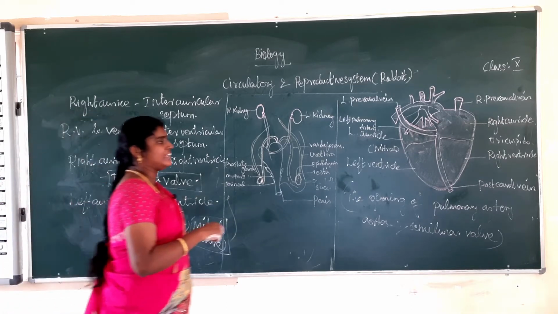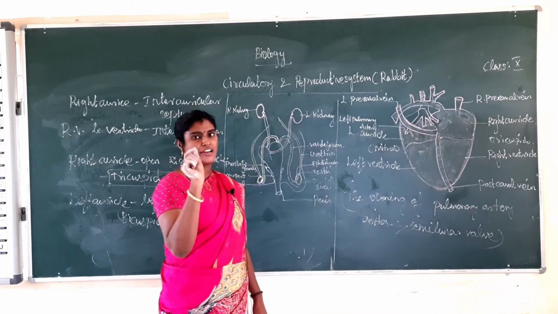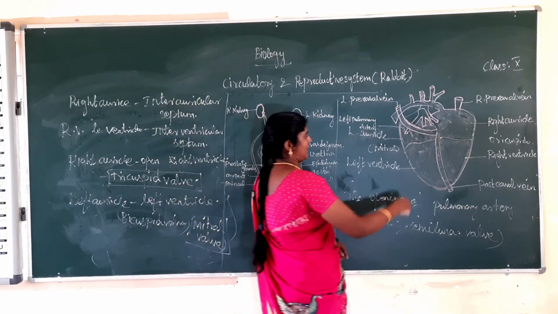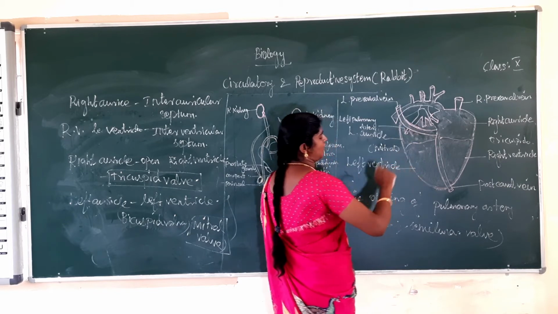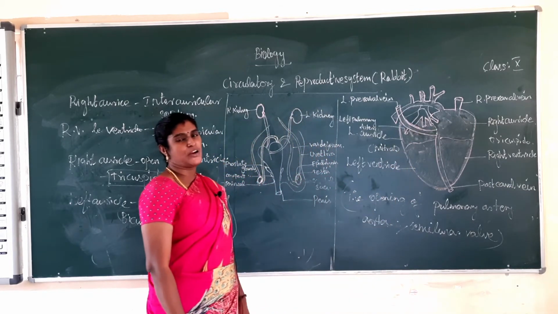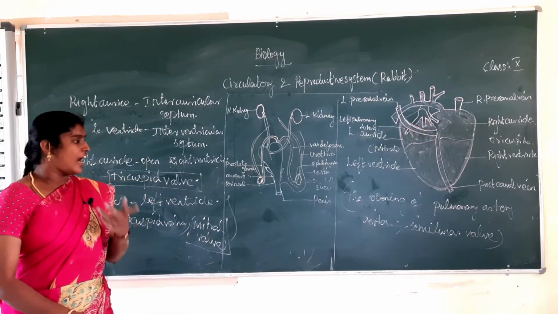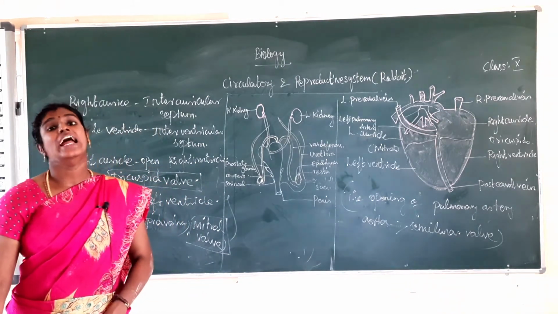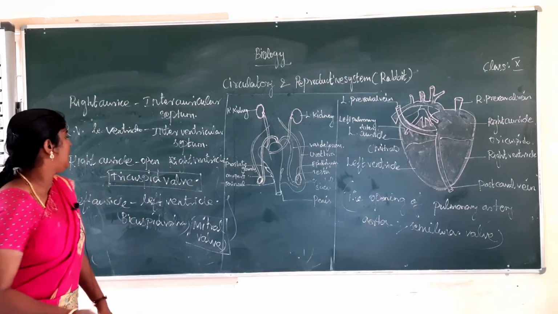Next, the right auricle opens into the right ventricle. It is guarded by the tricuspid valve. Next one, the left auricle opens to the left ventricle. It is guarded by the bicuspid valve or mitral valve. Next, the opening of the pulmonary artery and aorta is guarded by the semilunar valve. So the next one, learn.